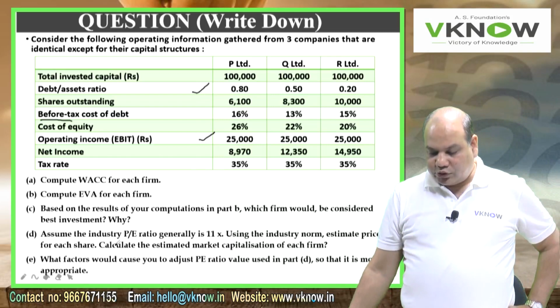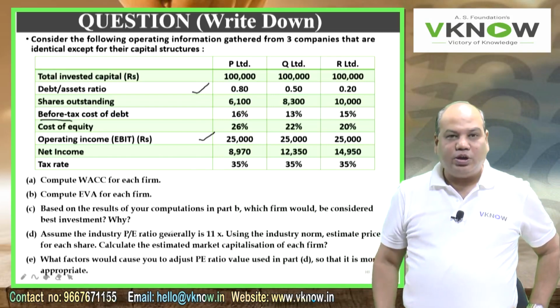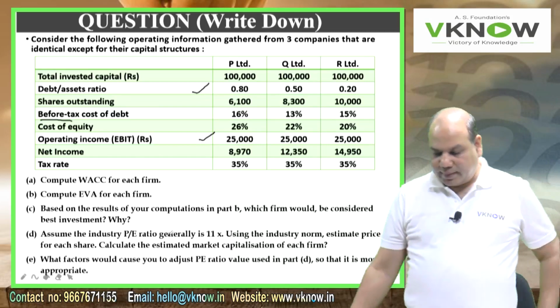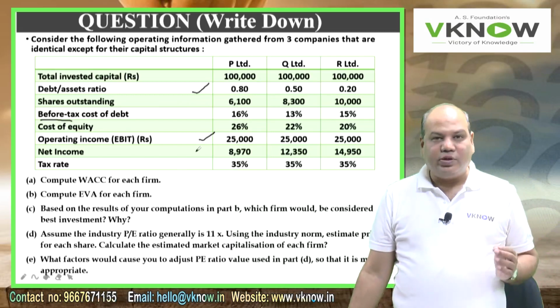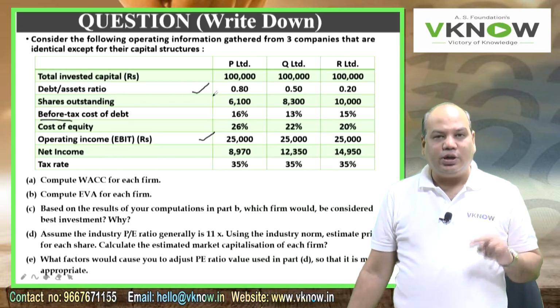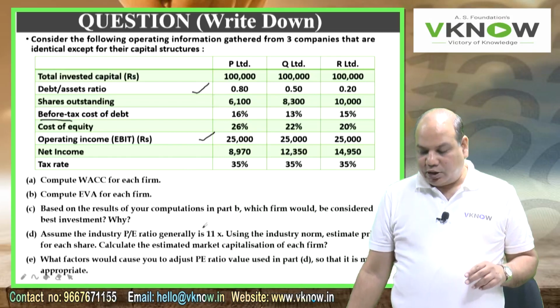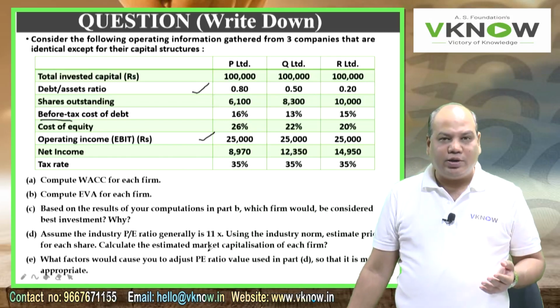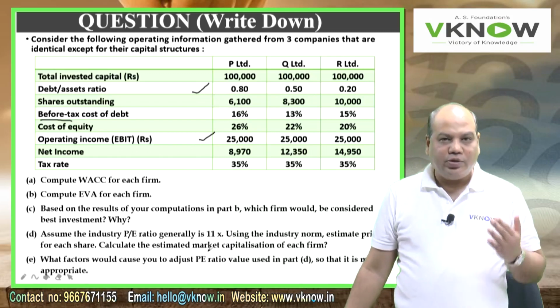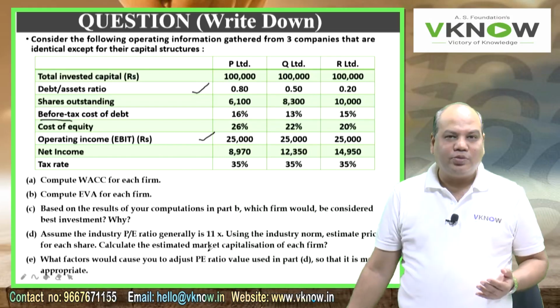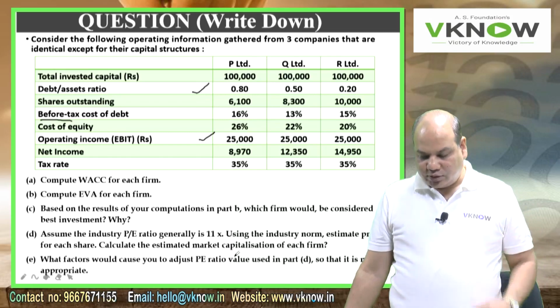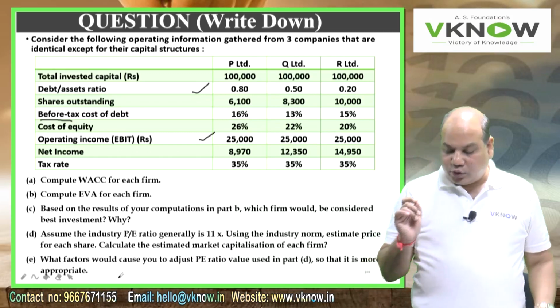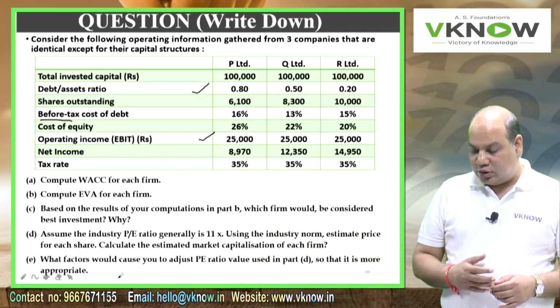Then the next question is, assume that the industry P/E ratio is 11. P/E ratio is the price earning ratio. Since the net income and the number of shares are given, I can calculate EPS. EPS multiplied by the P/E ratio of 11 times will give the market price. Market price multiplied by the number of shares will give you the market capitalization. So that's very easy.